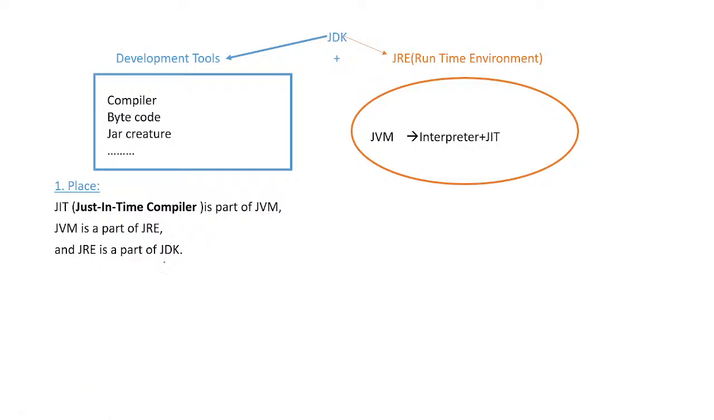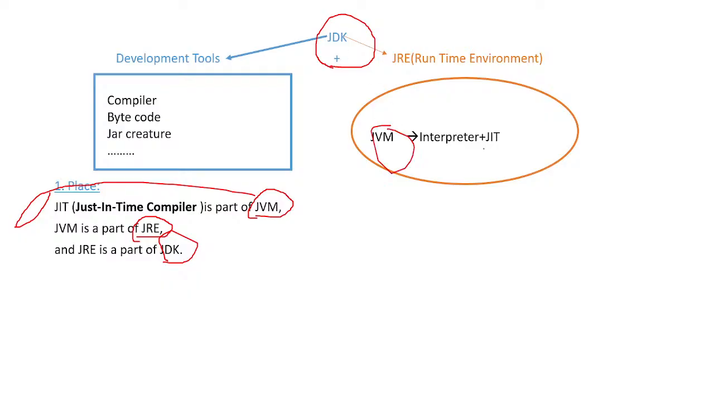If you simply download the JDK, then JRE will be available. If you download the JRE, JVM will be available. If you download the JVM, JIT will be available. Clear? Why? Because if you download the Java Development Kit, it is like a sports kit, where all things are available. In the same way, if you download the JDK kit, JVM, JIT and JRE, all tools are available. Clear?